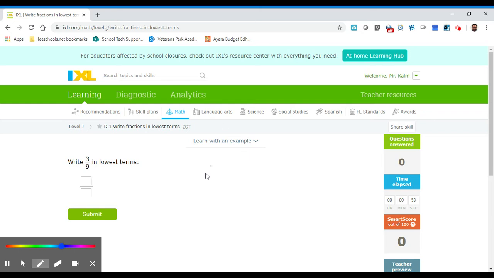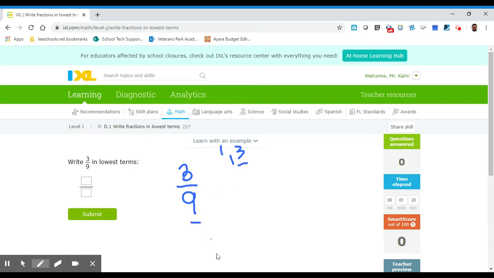The way you do it is you look for a number that will divide into the top and the bottom of the fraction. And the best way to do it is pick the smaller of the two numbers to decide which factor to use. So the factors of 3 are 1 and 3. You never want to use 1 because we're always going to be left with the same thing. So the only other factor is 3. Does 3 divide into 9? It most certainly does, right? So we're going to divide the top and the bottom by that common factor.